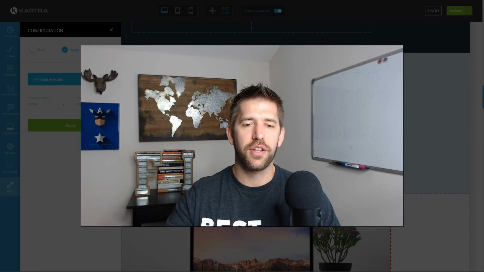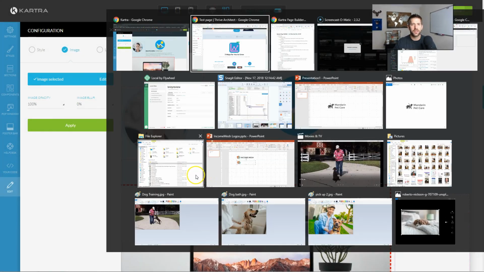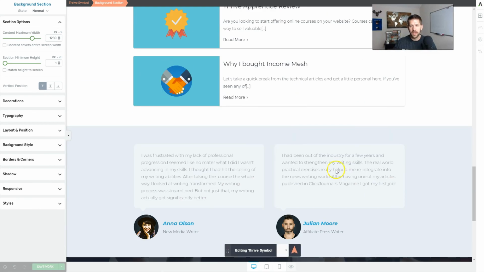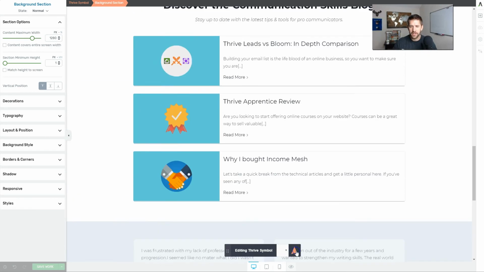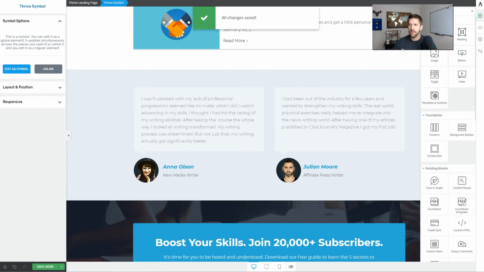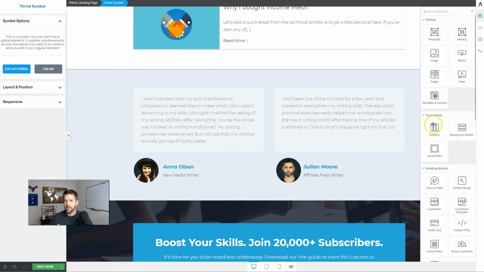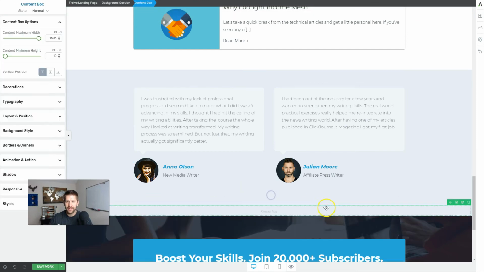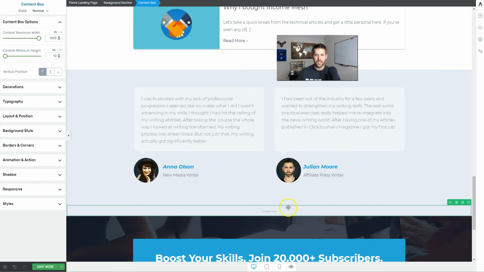Okay, a short section here. Let's talk about content boxes. This is one of those features that I'll start off in Thrive, because that's where they live, that I really, really like. Let's go ahead and get down here. Let's get out of our symbol real quick. One of the elements that I really like in Thrive is this idea of a content box. It's such a simple concept, but it can be so powerful if you really play with it. This is one of those sources of confusion and frustration, but once you master it, it can make your website so awesome.